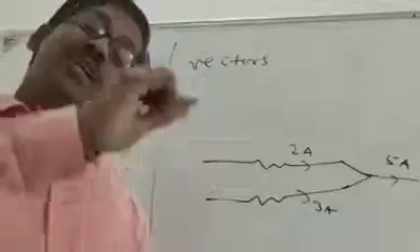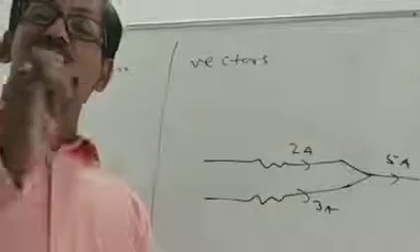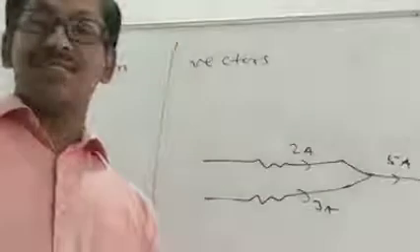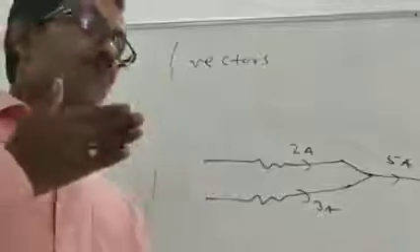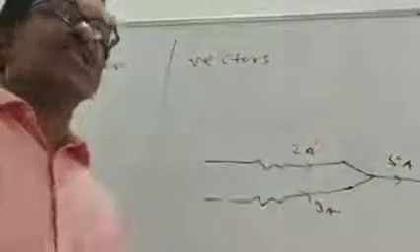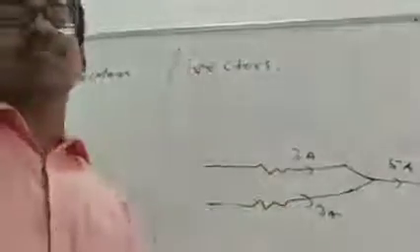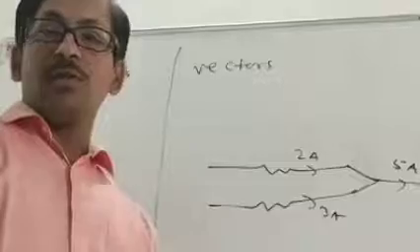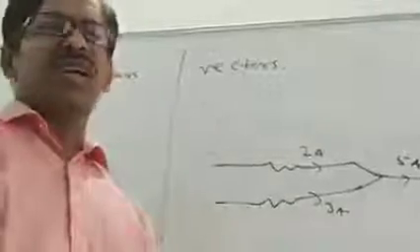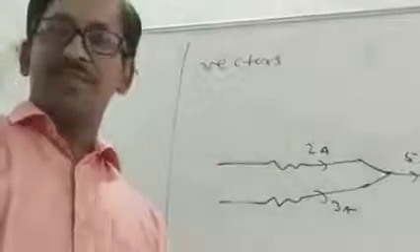When a body is moving along a straight line path, only one direction is sufficient. Suppose a body is moving towards east, you will take the distance or displacement as positive. If it is moving towards west, it may be negative. So only two directions, either plus or minus, are sufficient to express everything.